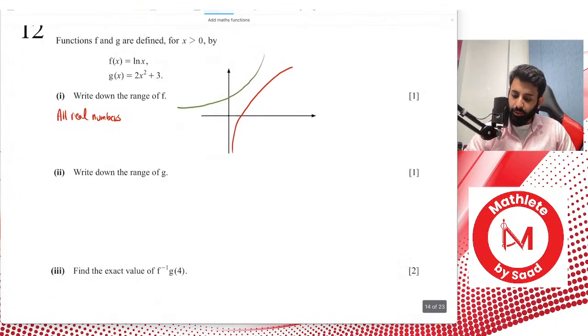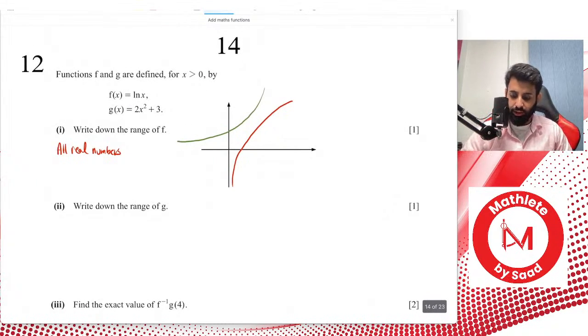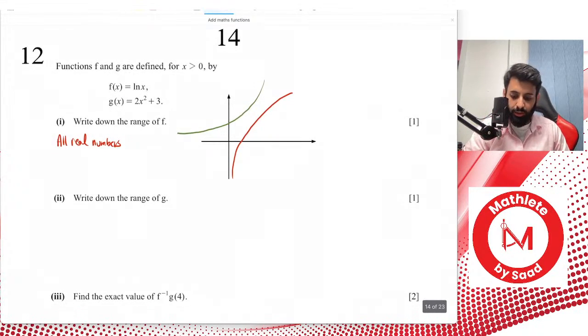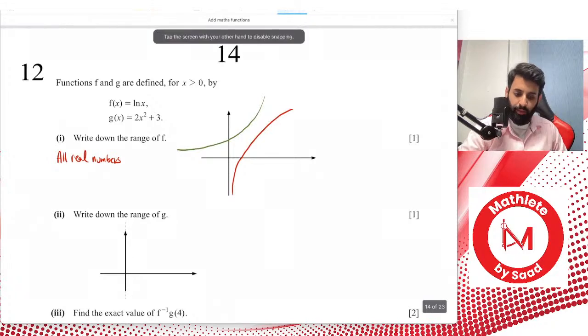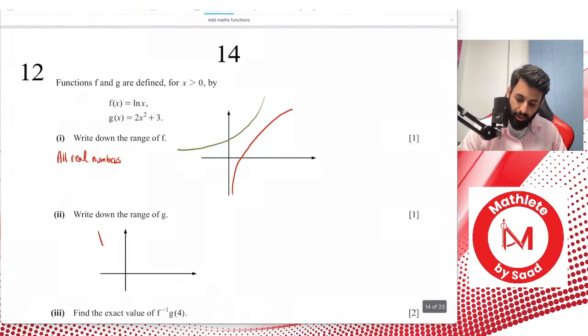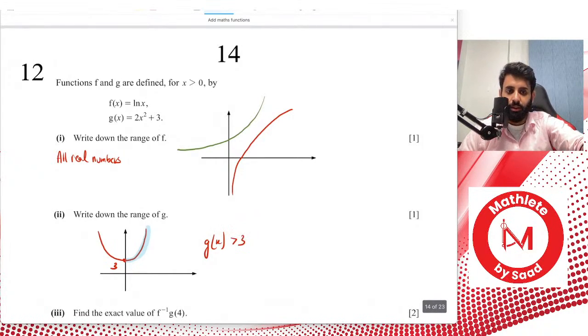Part 2 says write down the range of g. Again, it's always a good idea to know what the function looks like. 2x squared plus 3 is a quadratic curve such that it's going to be entirely above the x-axis, and the turning point is going to be at 0, 3. What is the range of this function going to be? Remember that you're only allowed to look at this part because x is greater than 0. That means g of x is greater than 3. That's your answer.